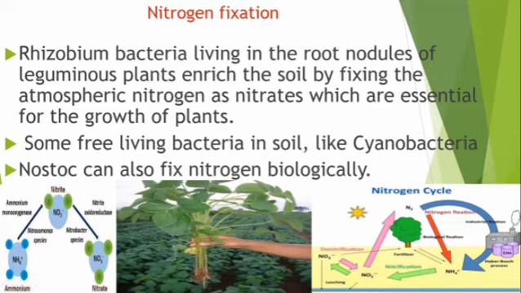Some free-living bacteria in soil, like cyanobacteria such as Nostoc, can also fix nitrogen biologically. Plants cannot absorb nitrogen directly from the atmosphere, so Rhizobium bacteria help by fixing it into the form of nitrate. Plants can then easily absorb nitrates from the soil.